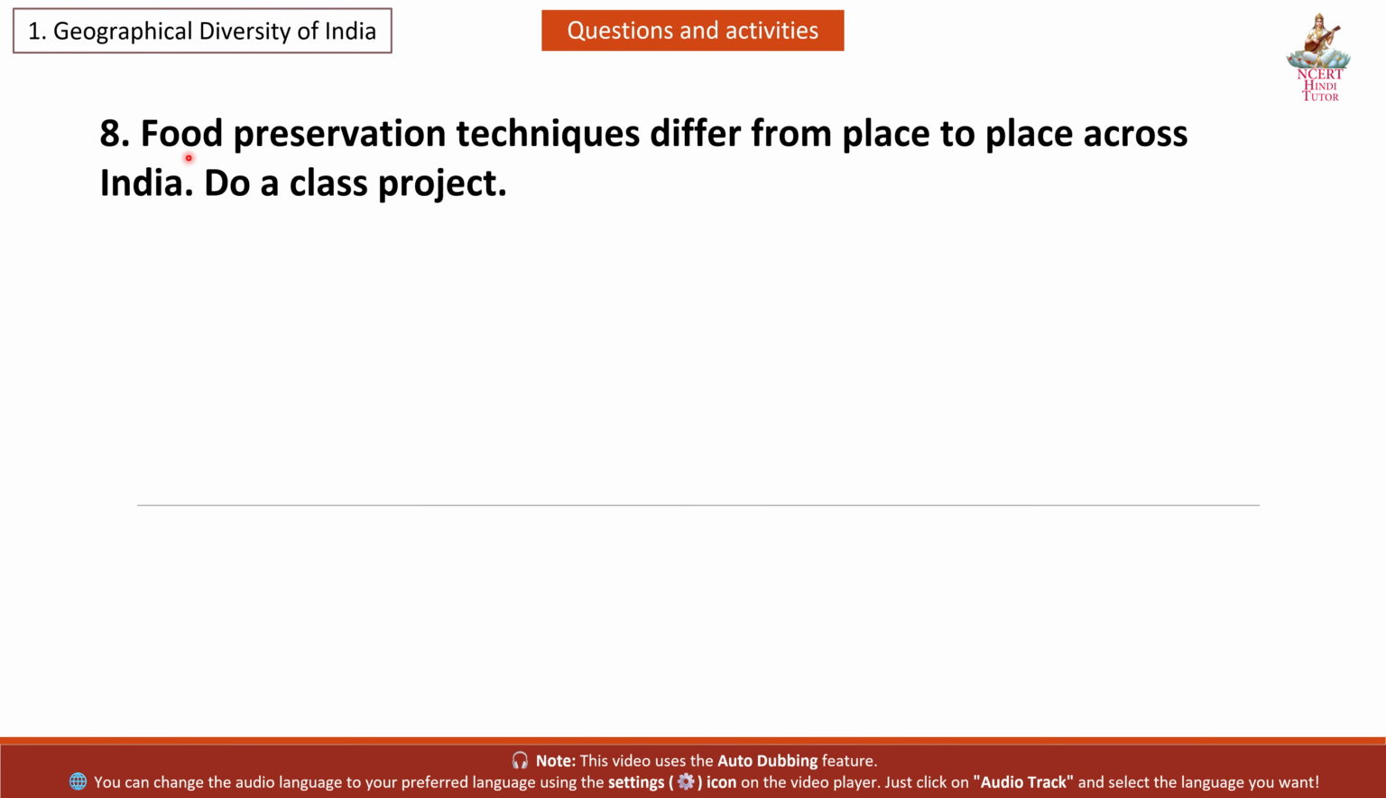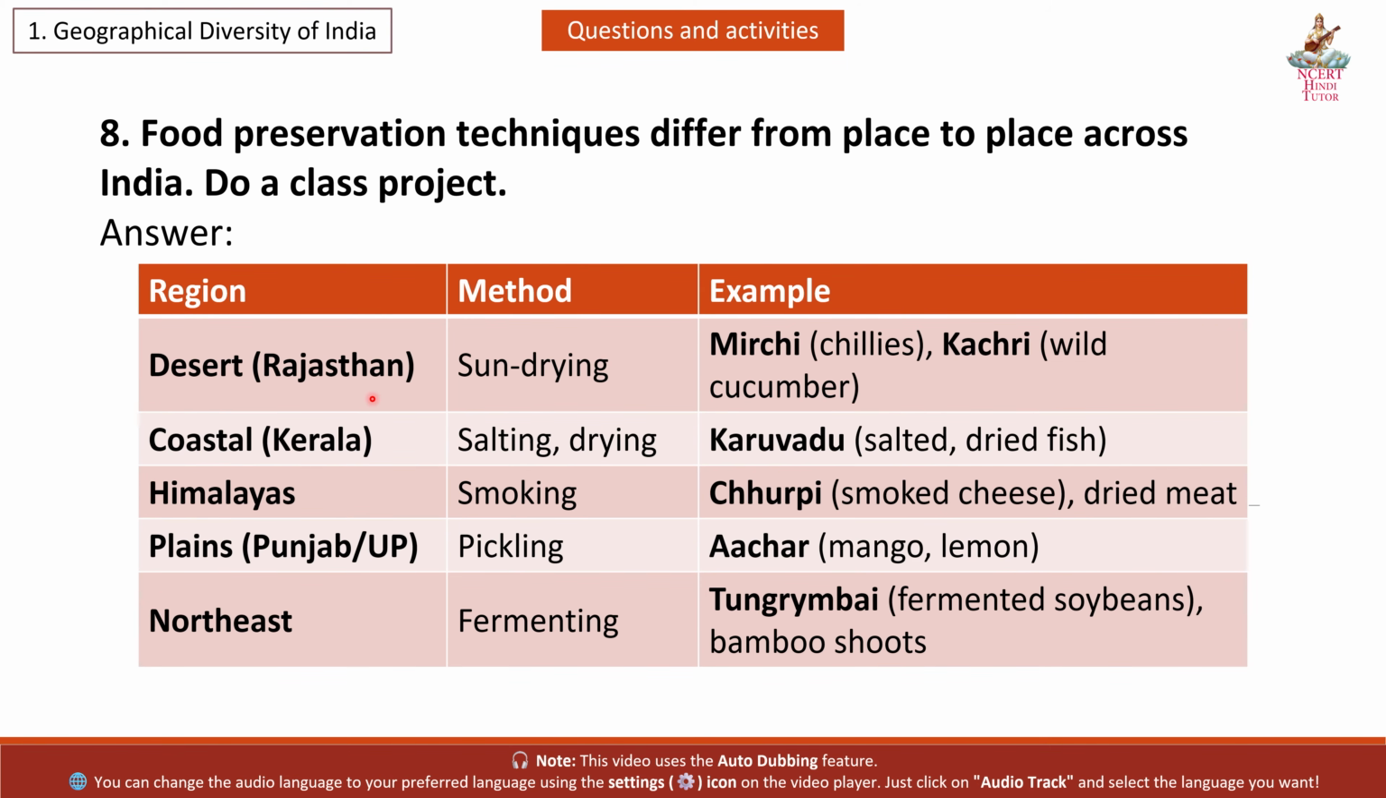Question 8. Food preservation techniques differ from place to place across India. Do a class project. Answer. Region: desert Rajasthan. Method: sun drying. Example: mirchi, chilies; kachari, wild cucumber. Second region: coastal Kerala. Method: salting, drying. Example: kuruvadu, salted, dried fish.